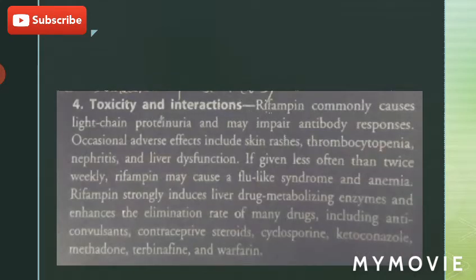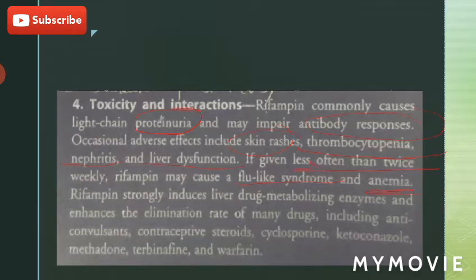Toxicity and interactions. Rifampin commonly causes light chain proteinuria, so it damages the kidneys and may impair antibody responses. Occasional adverse effects are skin rashes, thrombocytopenia, nephritis, and liver dysfunction. Rifampin may cause a flu-like syndrome if it is given less often than twice weekly.